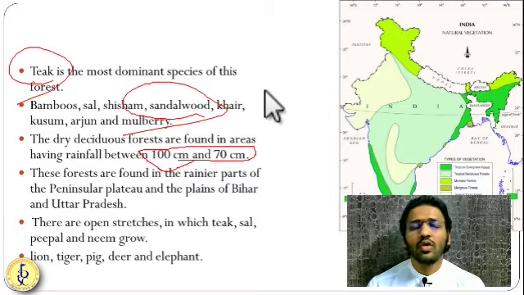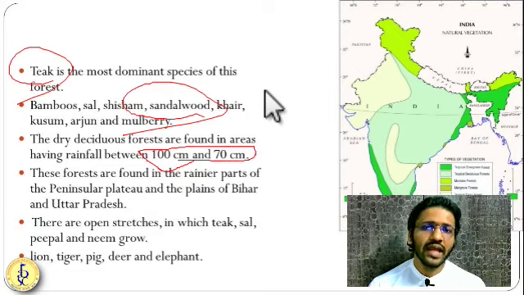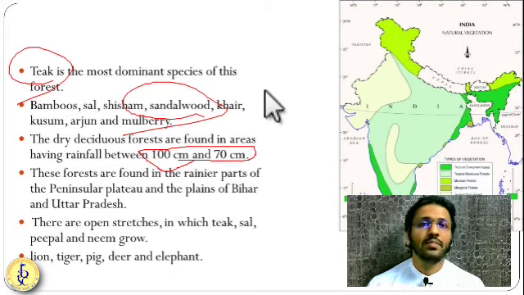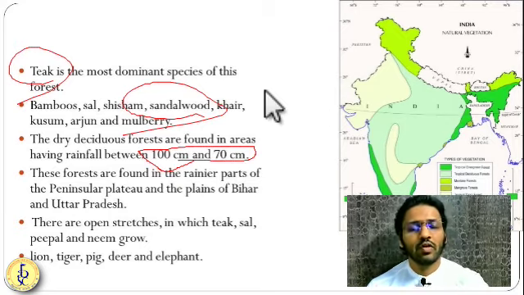Okay, so here also biodiversity is sufficiently good. You will find deers, you will find pigs, you will find lions, you will find tigers, you will find leopards, so many panthers, so many species, lemur, sorry, monkeys. Okay, these types of species you will find in this region. So this is about the deciduous type of forest.